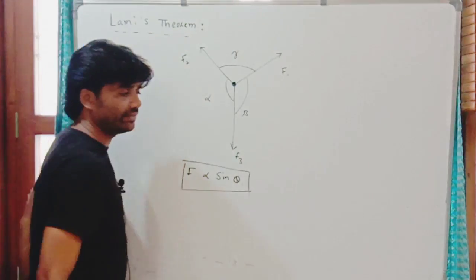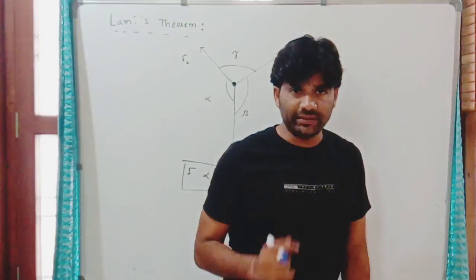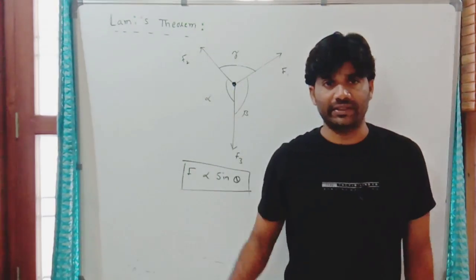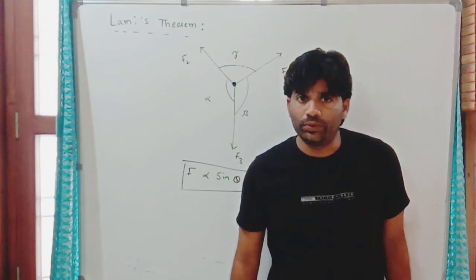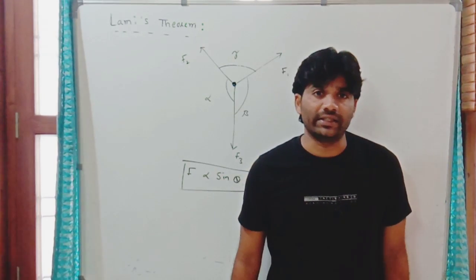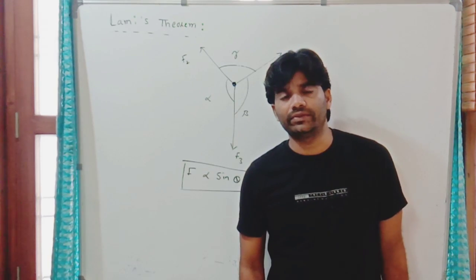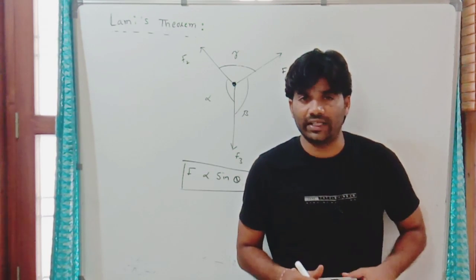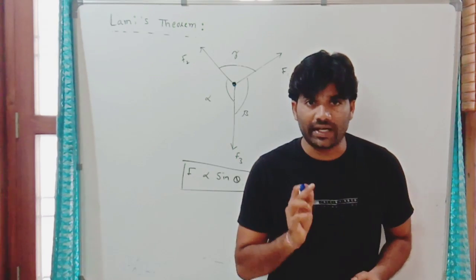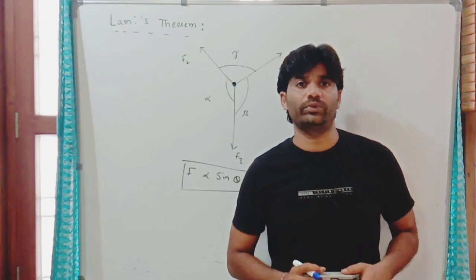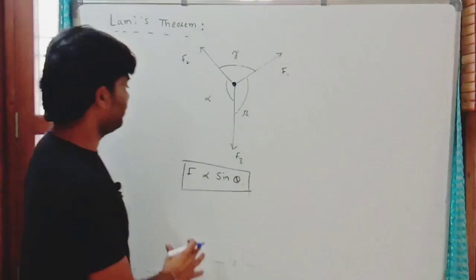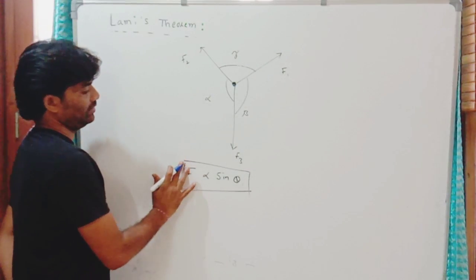That is the statement. I repeat the Lami's theorem statement: if 3 coplanar forces act on a system or particle in equilibrium, then the magnitude of any one of the forces is directly proportional to the sine of the angle between the other 2 forces. That is the mathematical form for the statement.